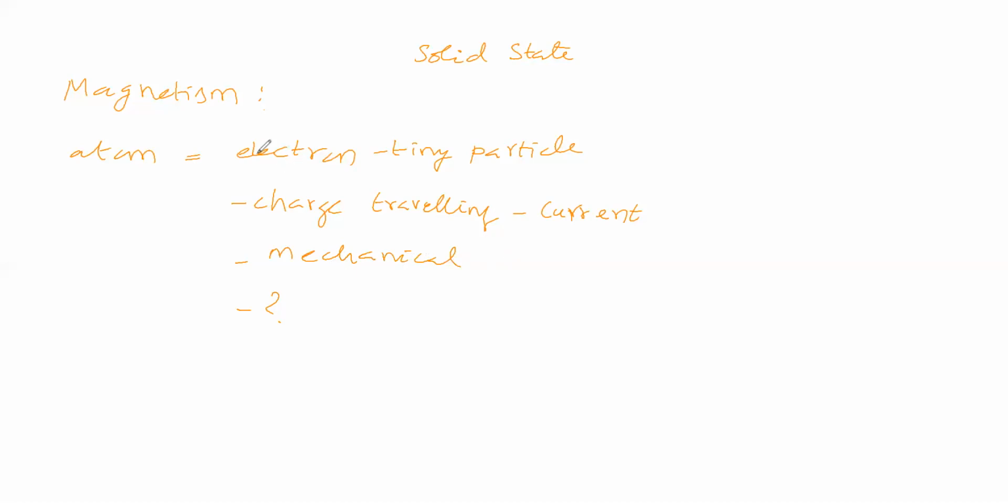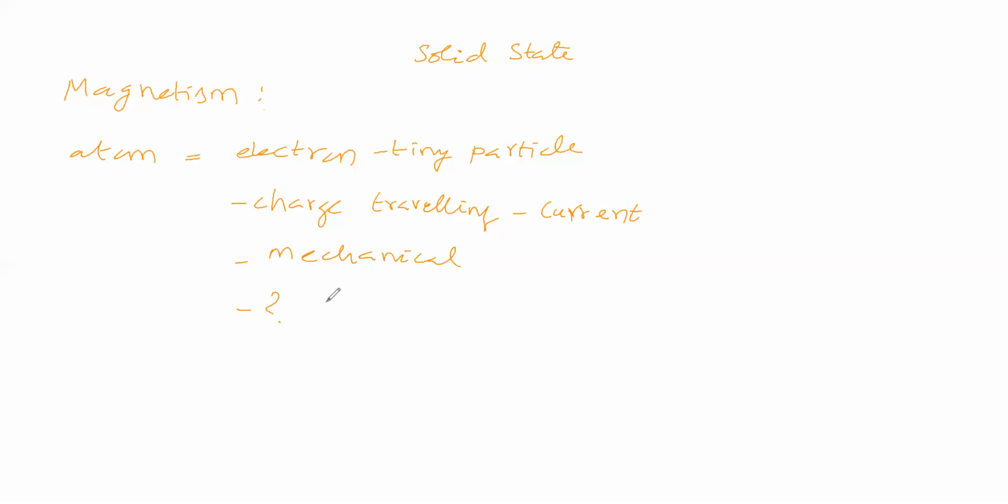Here, this electron is revolving around the nucleus. Electron means charged particle, negatively charged particle. It is traveling in the sense charge is traveling. Charge is traveling means current is moving. Current is moving means electrical energy. And it is traveling in the sense that is called mechanical work. So mechanical energy and electrical energy are there due to traveling of electron. Due to these two energies, third energy will be produced.